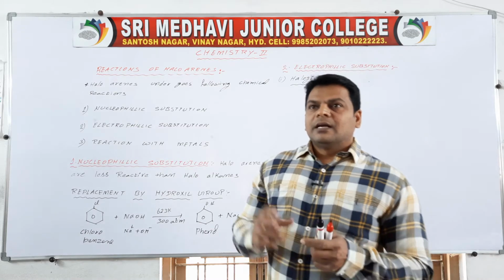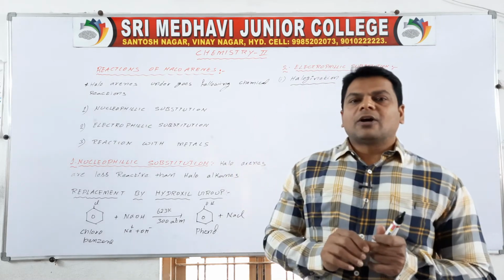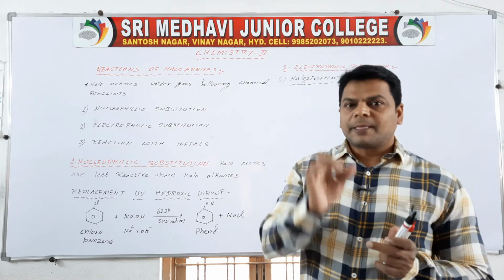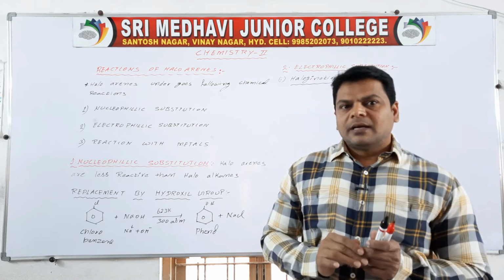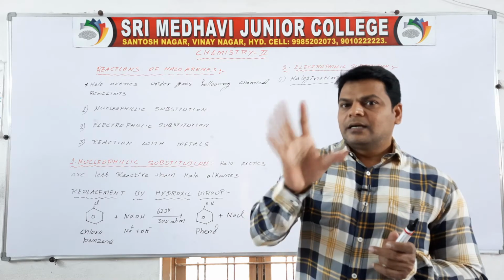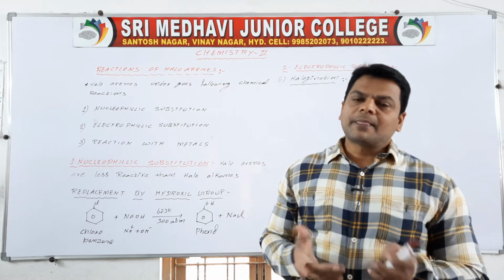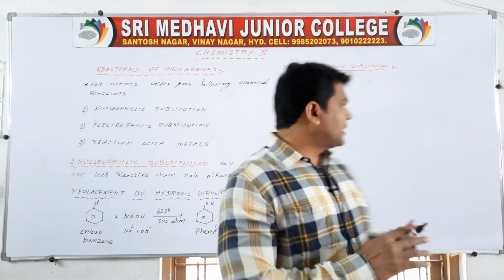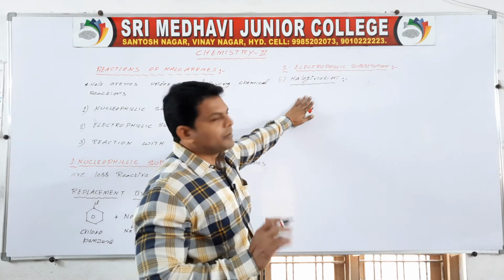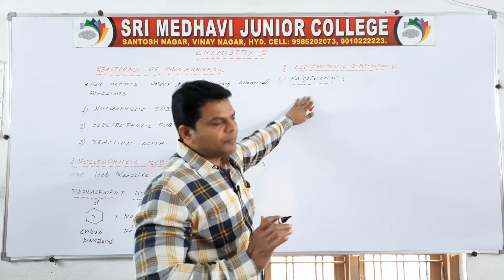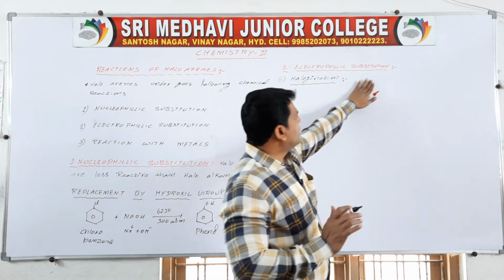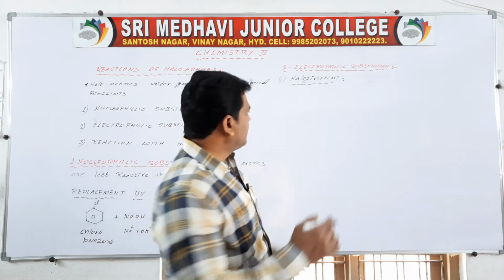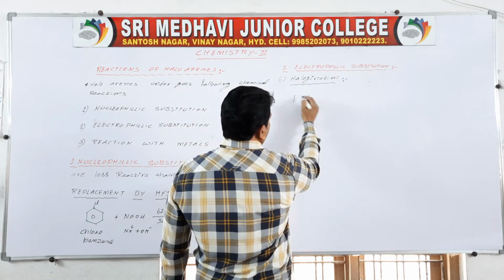So if the electrophile attacks at para position, that is the major product, and if the electrophile attacks at ortho position, that is the minor product. Okay, so here major product and minor product are both formed. We are going to discuss with the help of an example. Halogenation means here we have to take an aryl halide, which is nothing but chlorobenzene.